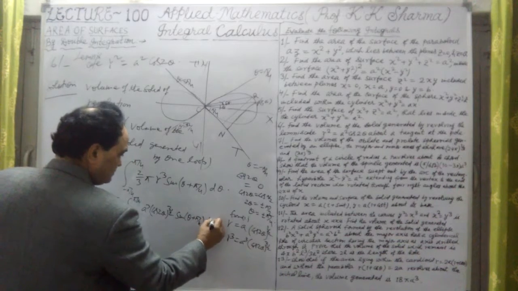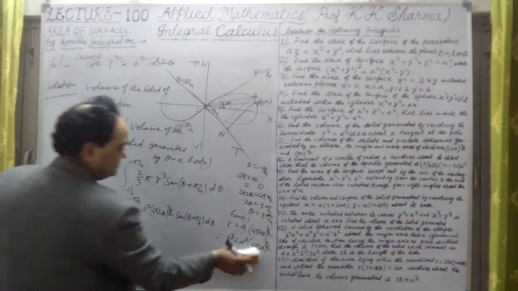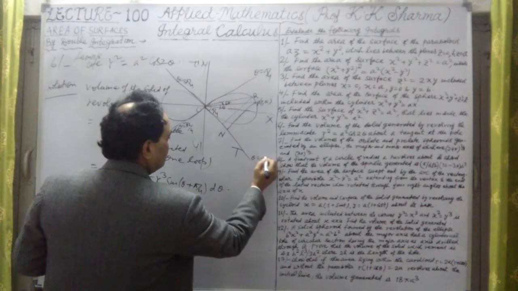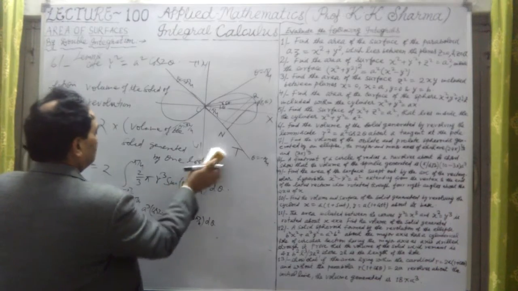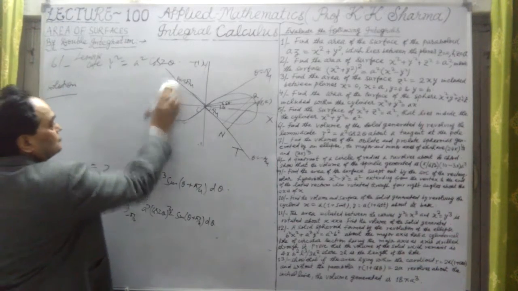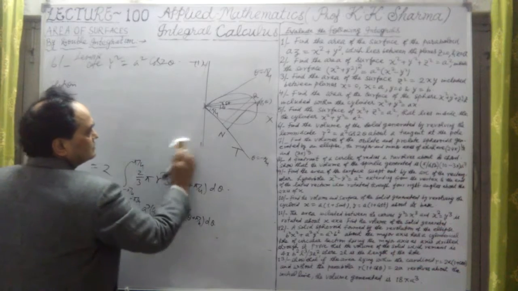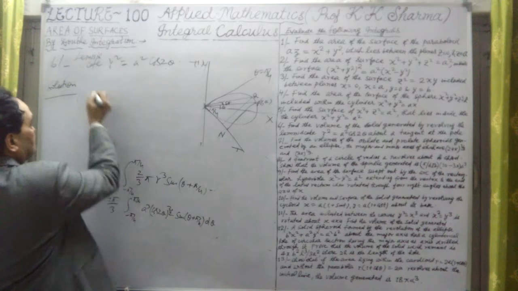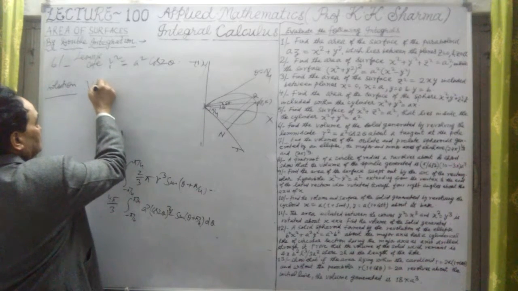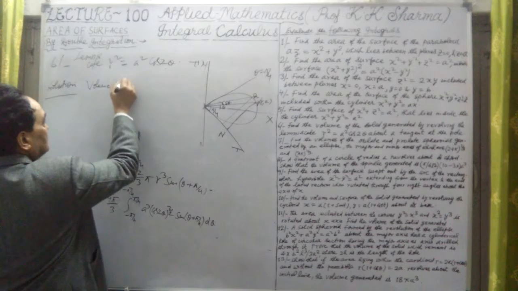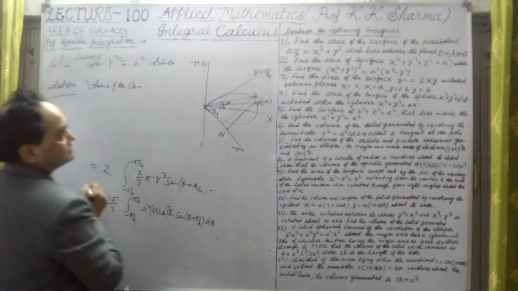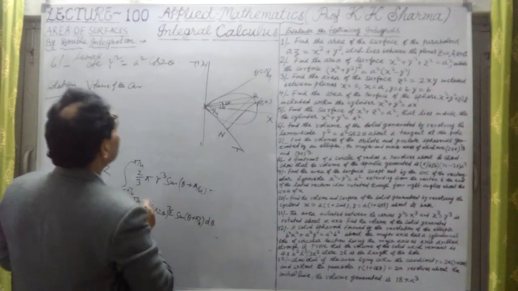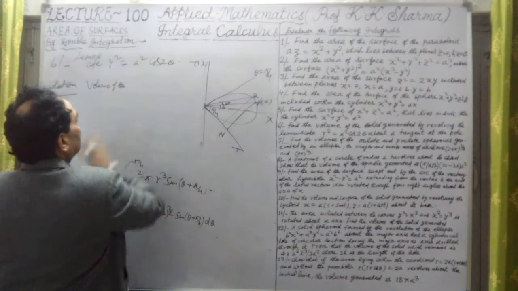Let me open this whole. This is this value. Now let me solve it above. Now here it is theta equal to minus pi by 4. Now let me solve it above. Okay, the figure now is understood. Now let me take this value further. So this is equal to the volume we are calculating. Volume of the cardioid? Is it cardioid? Question number 6 here. It is the solid generated by revolving the lemniscate. Volume of the lemniscate.